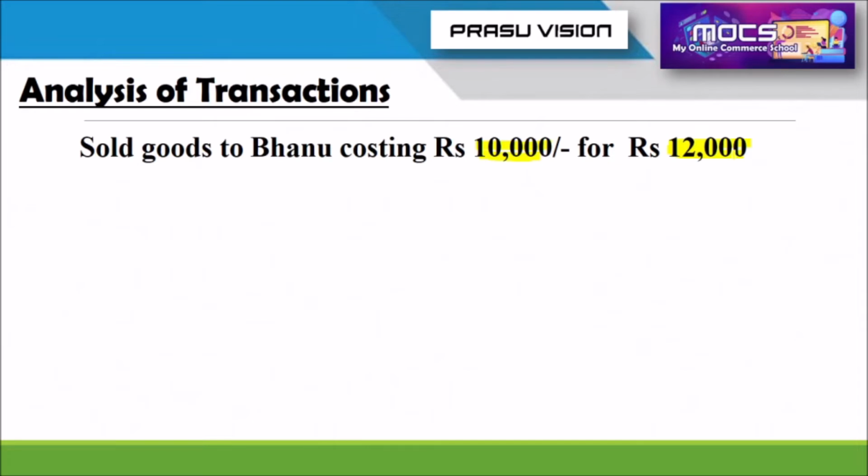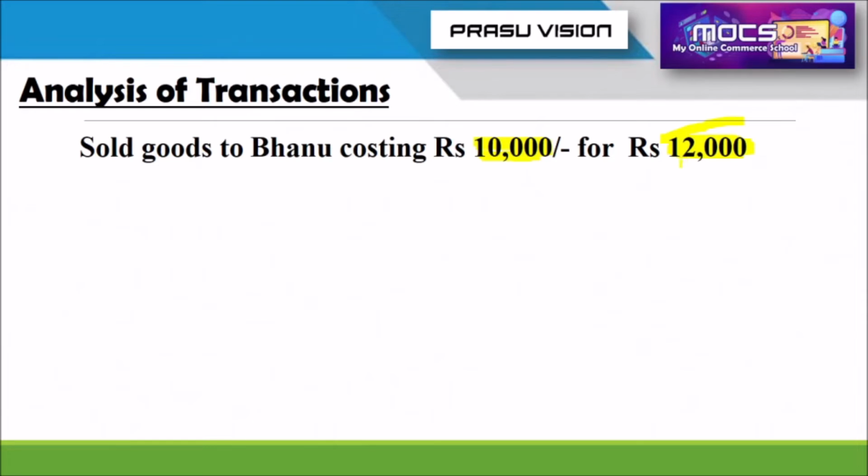When we are selling the goods, there is already a quantum of products purchased. From those products we are selling some quantity, and the value of those goods is 10,000. But when they are selling that product, they are getting 12,000. That means there is an excess amount of 2,000 coming to the organization.